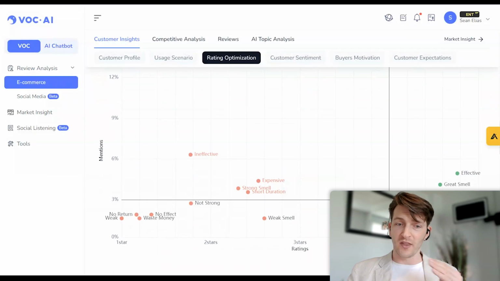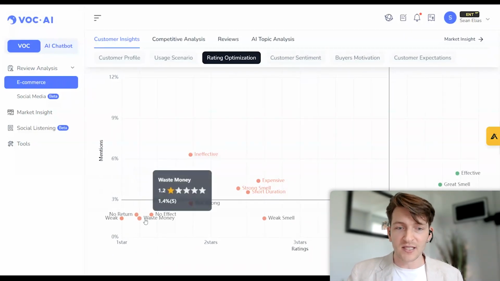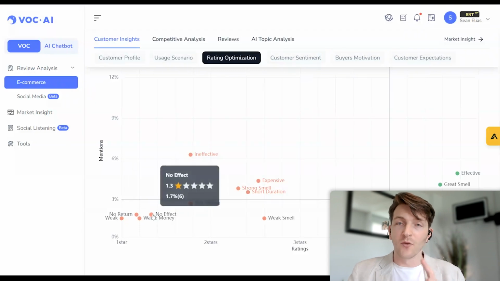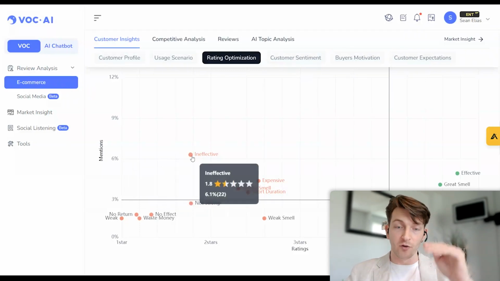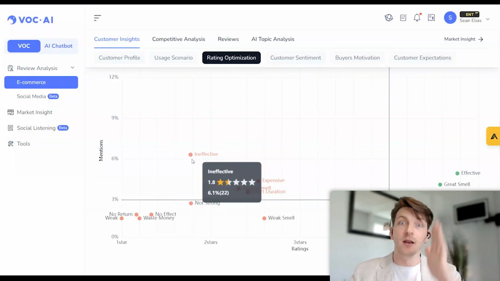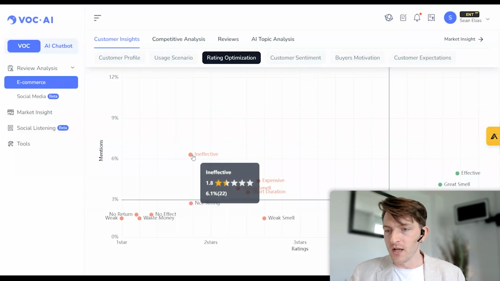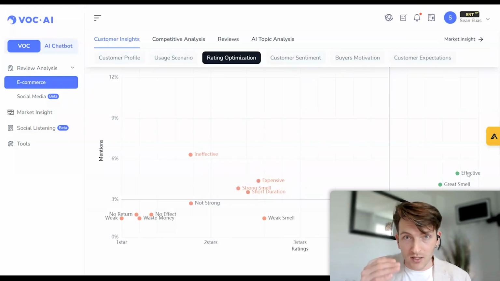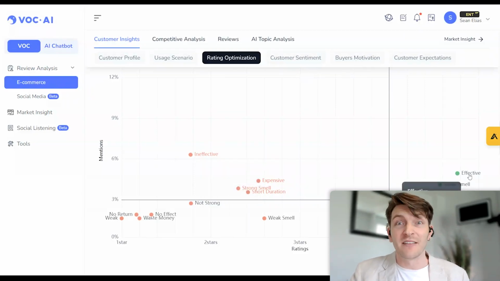So what's responsible for the negative reviews? Waste of money, some of them say. Others say it has no effect. But the reason why people are leaving more negative reviews is because it's ineffective. You see it's higher up here? This is the number of negative reviews left. Whereas those leaving positive reviews are saying the product is effective.